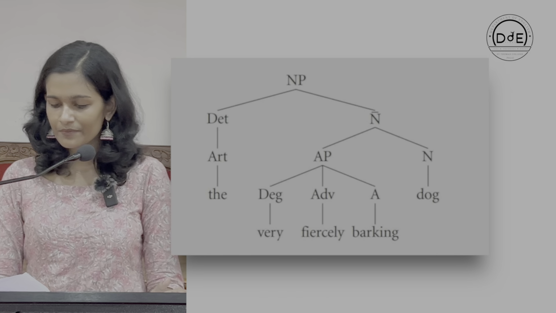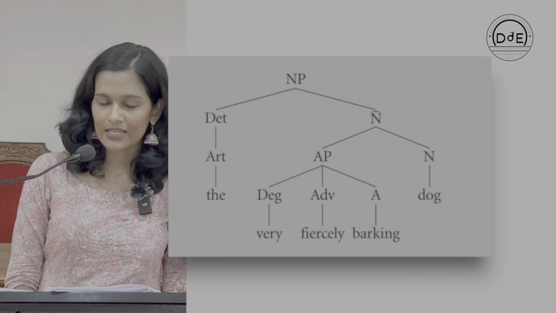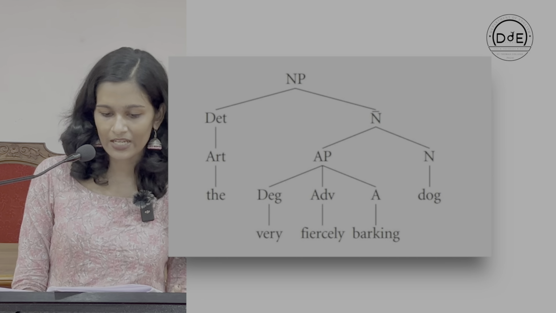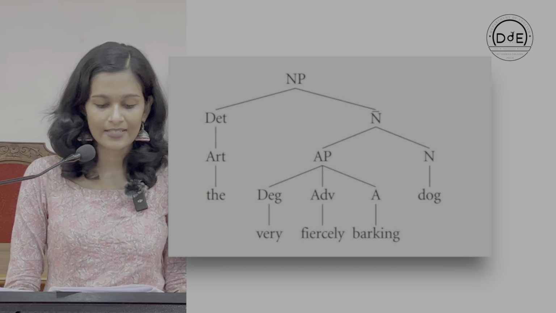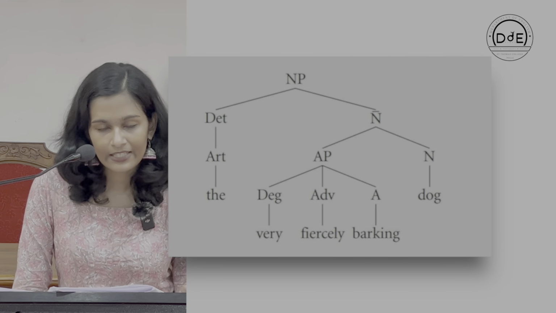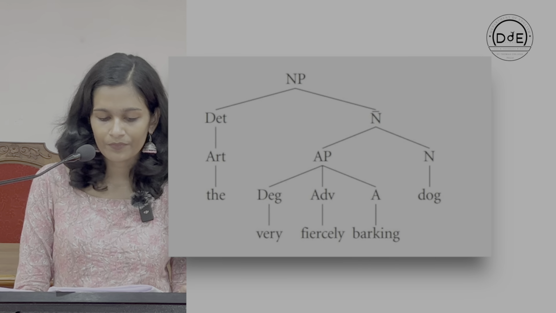In the tree diagram, the noun phrase or NP is expanded as DET or determiner and N bar, and determiner is further expanded as ART or article, and here the is the article used.